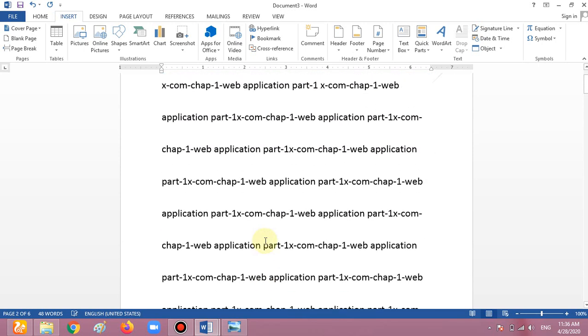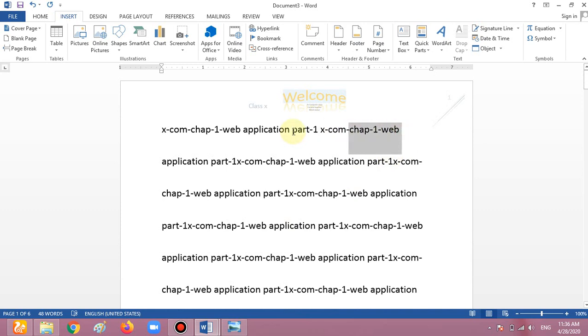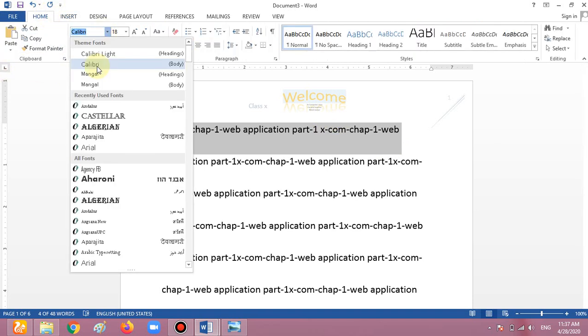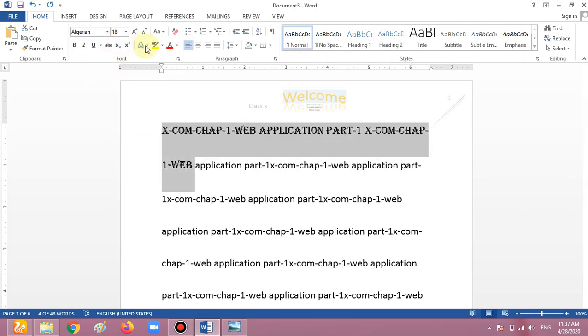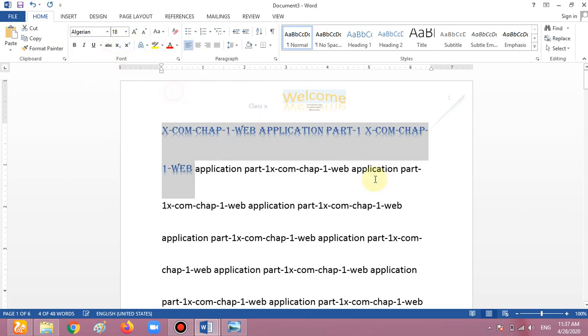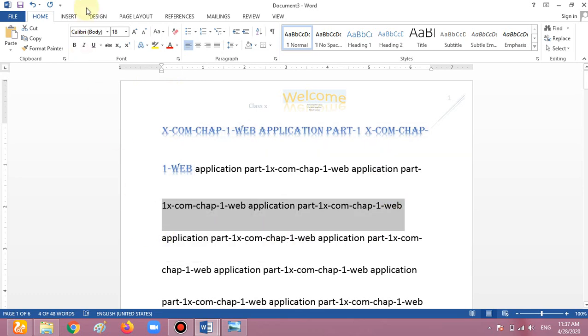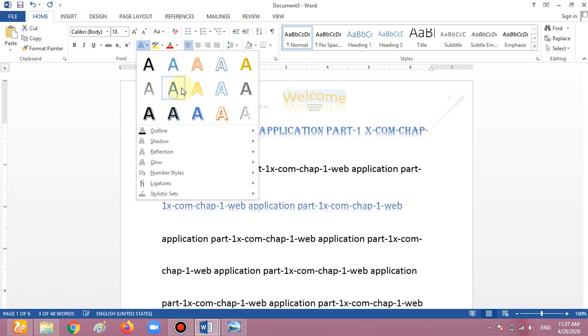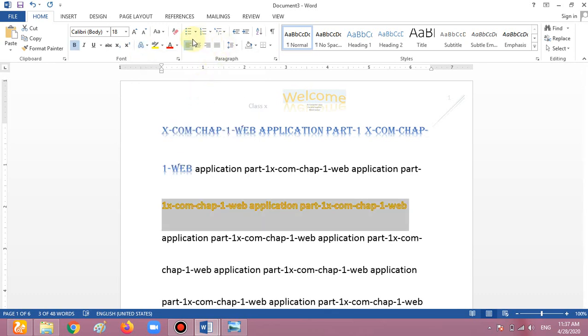Now some character formatting we also have to read. This is the most important work here. So I'm selecting the word. As we already know, for doing anything, first select the text which you want to change. I'm selecting a word, going to the Home tab and choosing a design for this one, any design. We can also choose the design from here with the same format. Once again I'm doing it with a different one, and we also give some different color to this one.